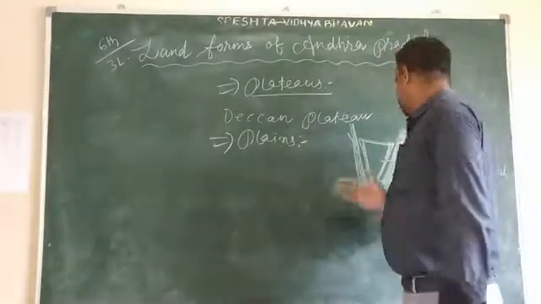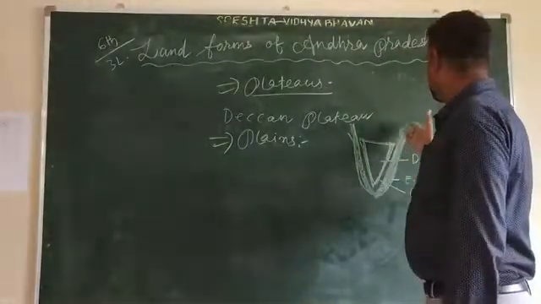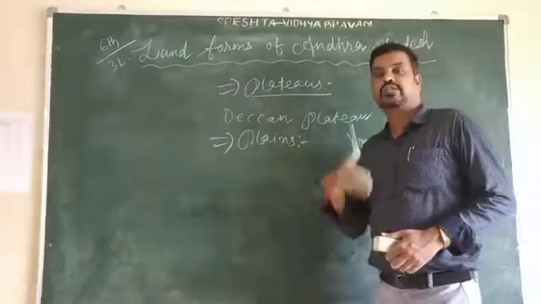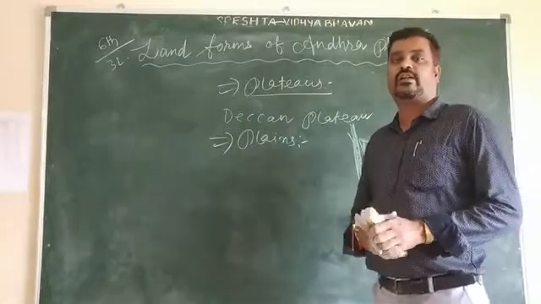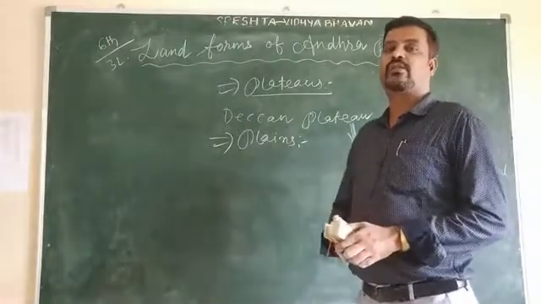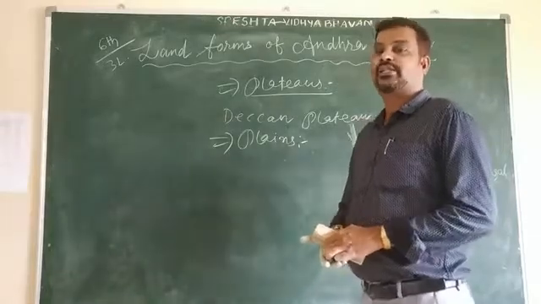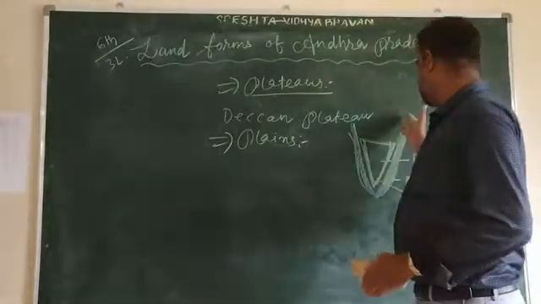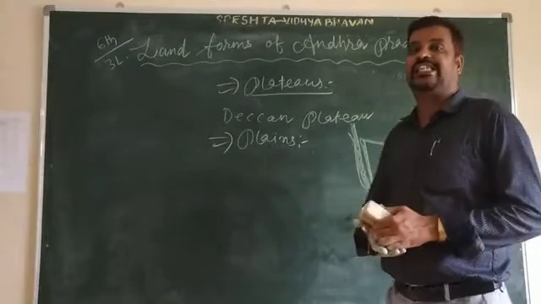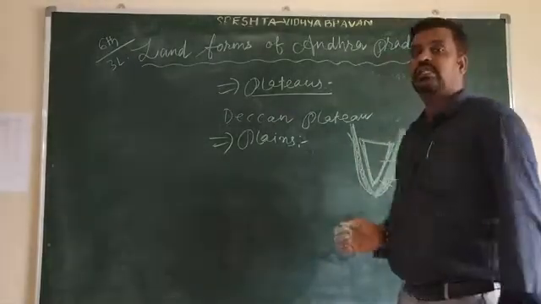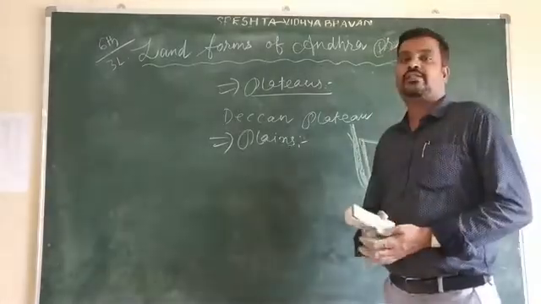Okay, so the important cities, if you come from north to south, are Srikakulam, Vijayanagaram, Visakhapatnam, and Kakinada. So these are the important cities. These cities are located in the eastern coastal plains.